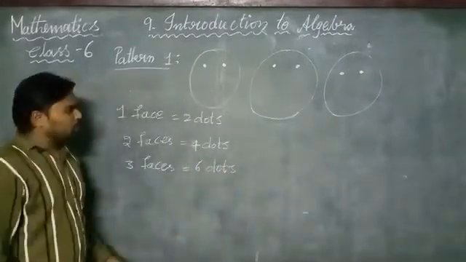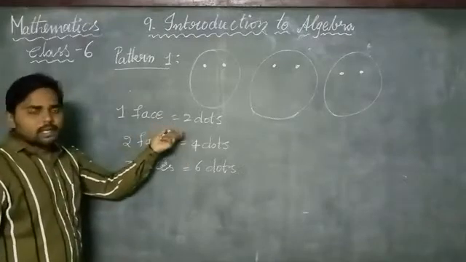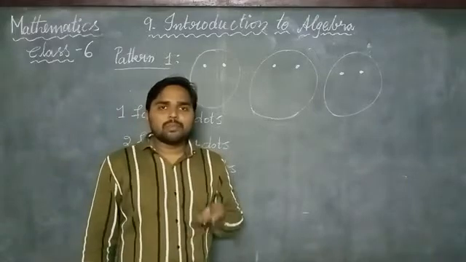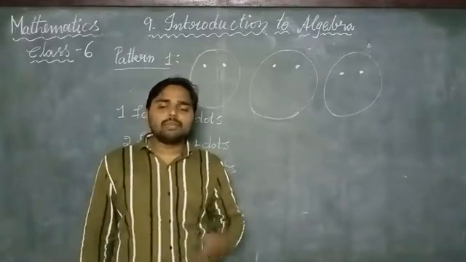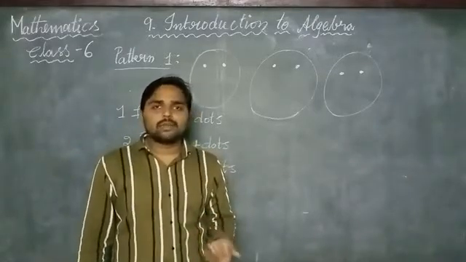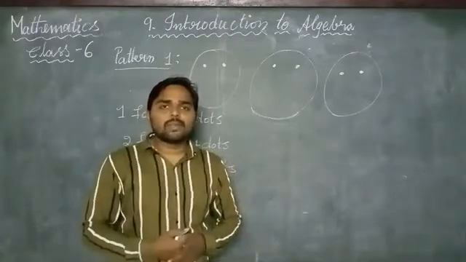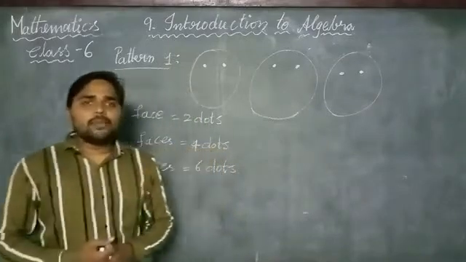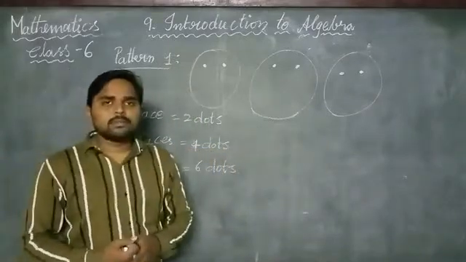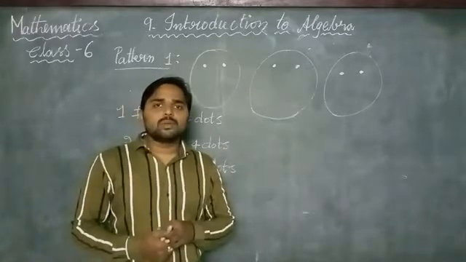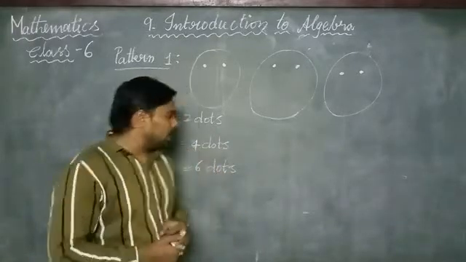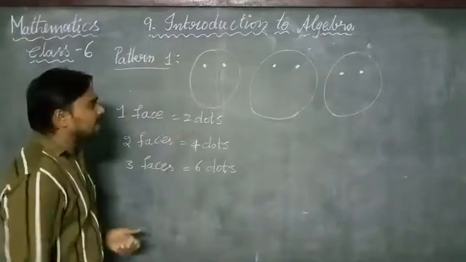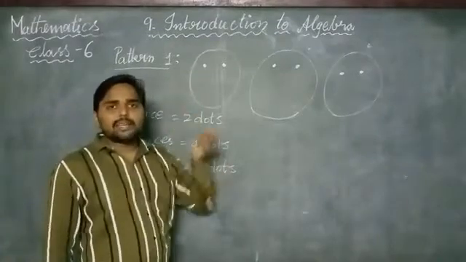In this way we can say how many dots are required for 4 faces. For 4 faces, it requires 8. For 5, 10. For 6, 12. For 70 faces, how many dots are required? If you observe, for one face, it requires 2 dots. Now express this in algebraic expressions.